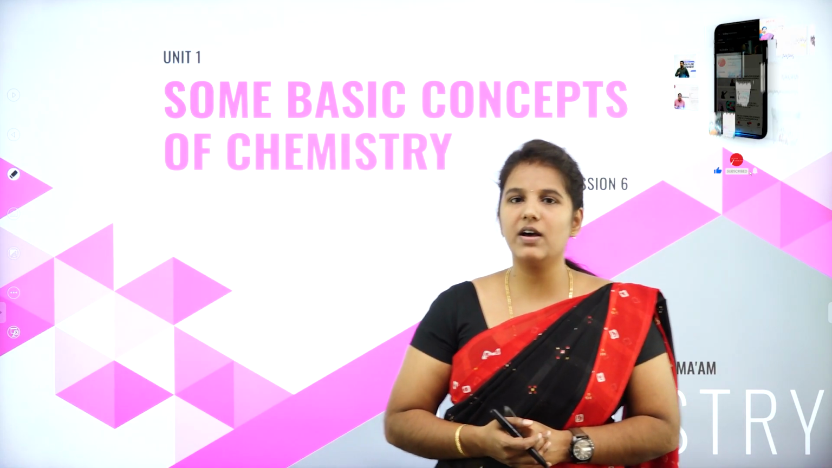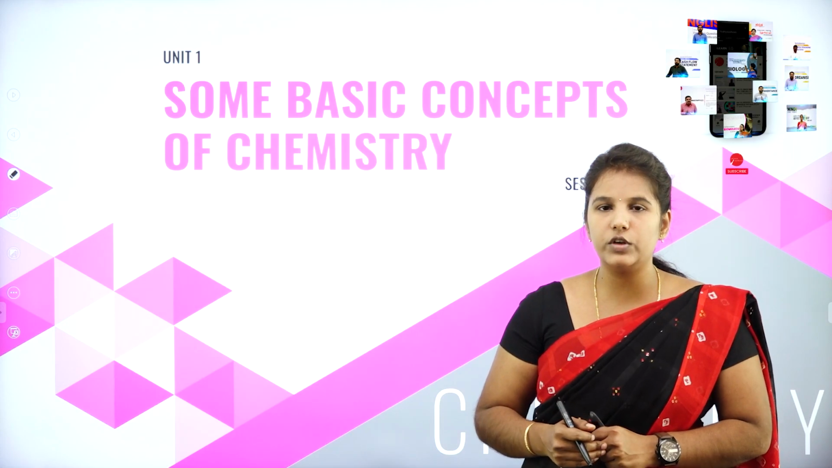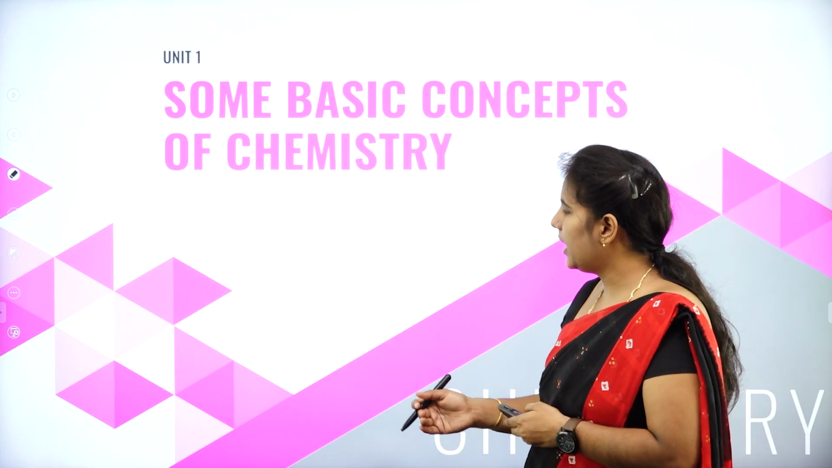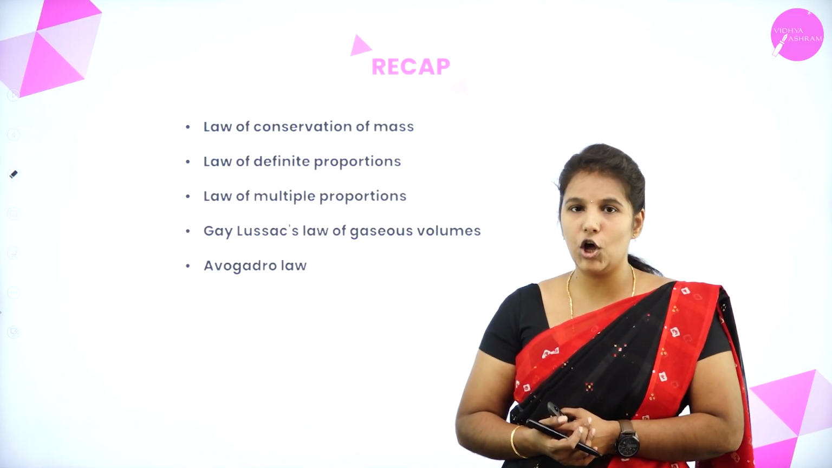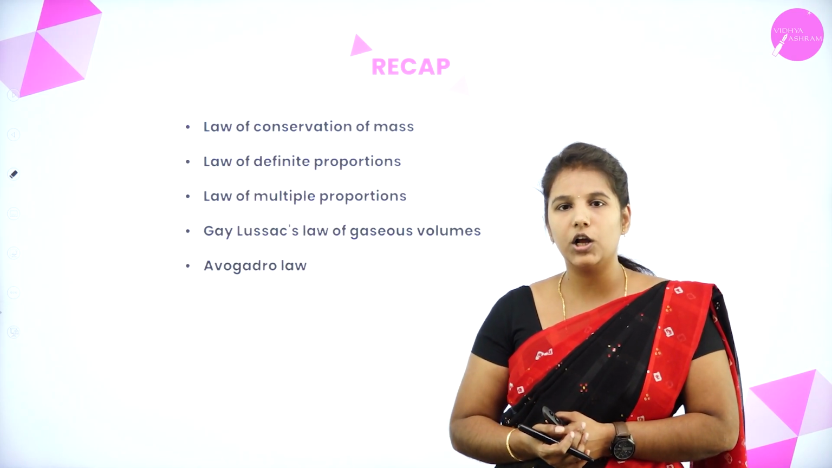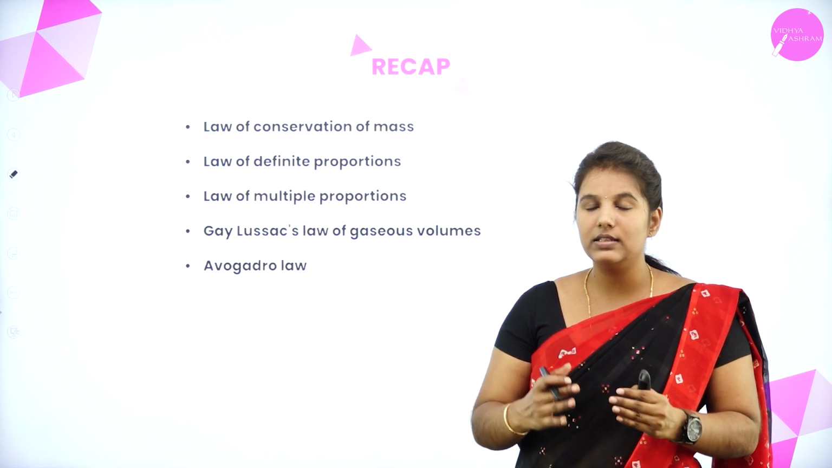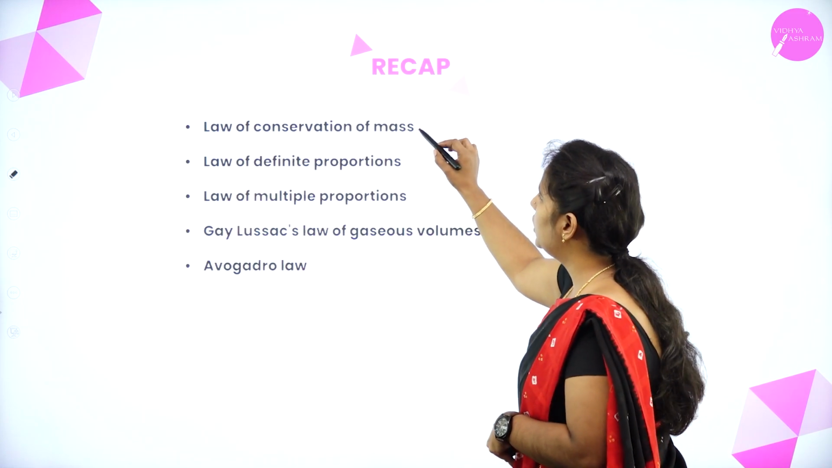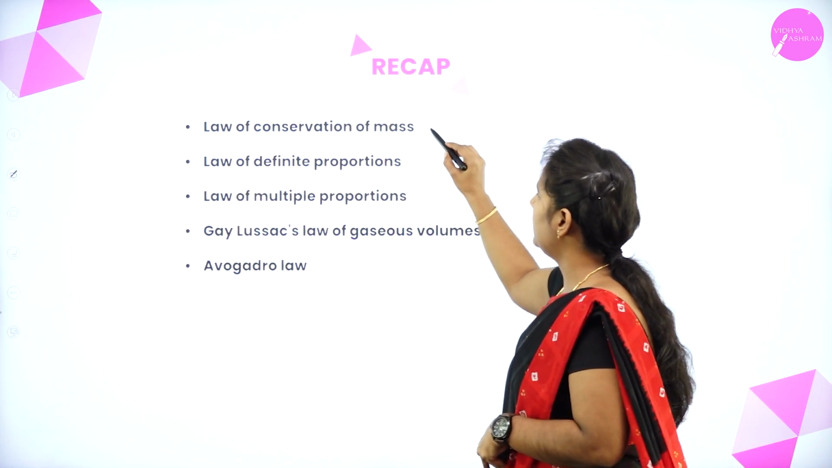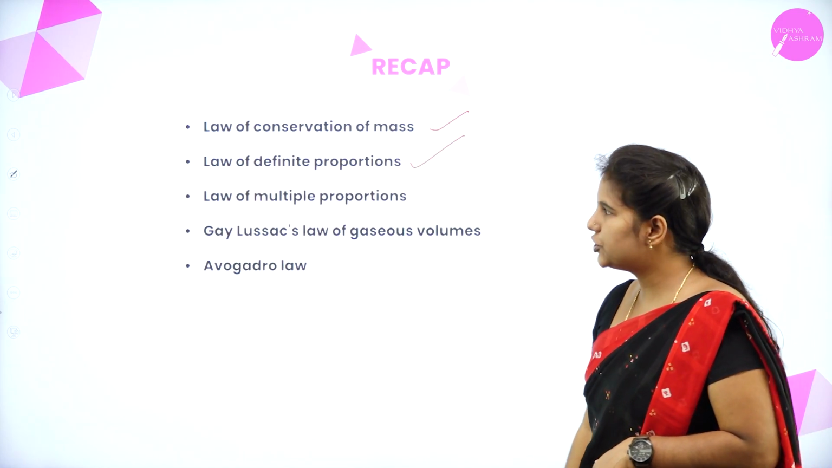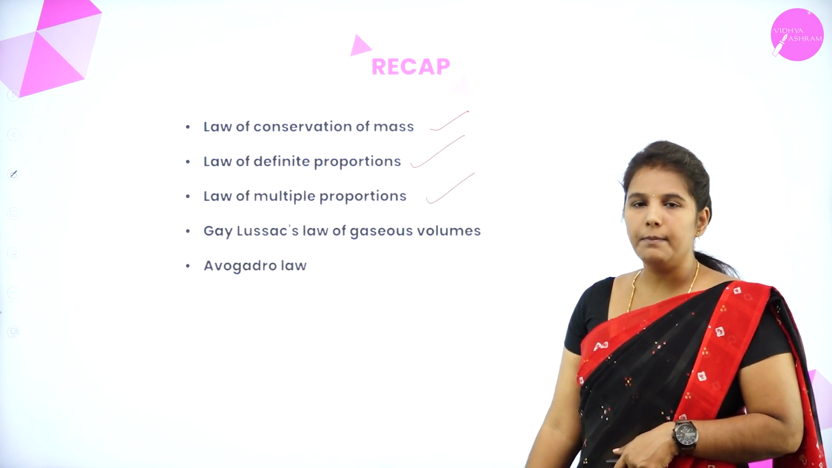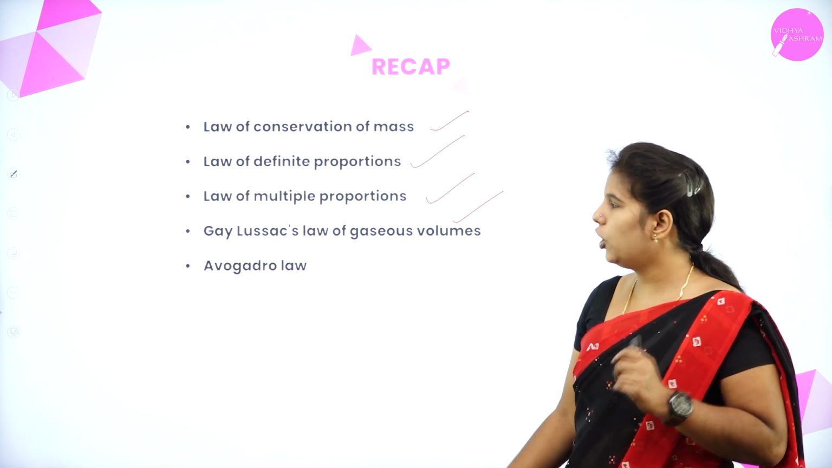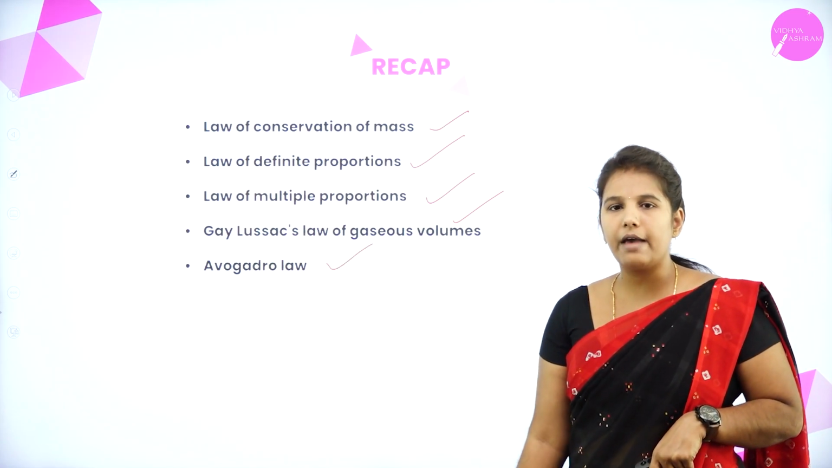My dear students, in our last discussion, we were dealing with the unit called Some Basic Concepts of Chemistry. Under that, we have studied about the different laws. They are known as laws of chemical combination. So we have seen the 5 different laws stated by different scientists. The first law is the law of conservation of mass, the second law is the law of definite proportion, the third law is the law of multiple proportion, the fourth law is Gay-Lussac's law of gaseous volume, and the fifth law is Avogadro's law.